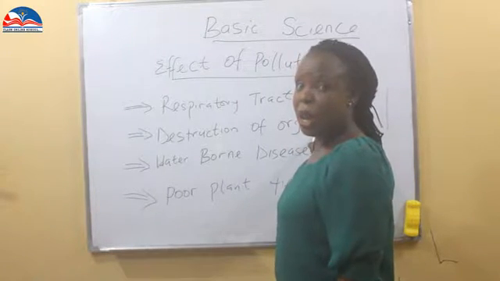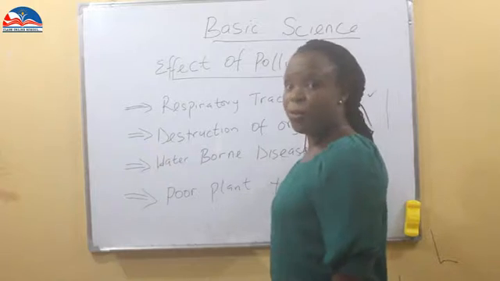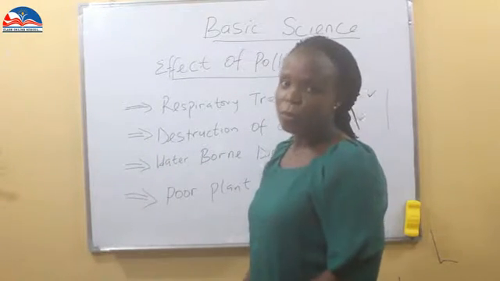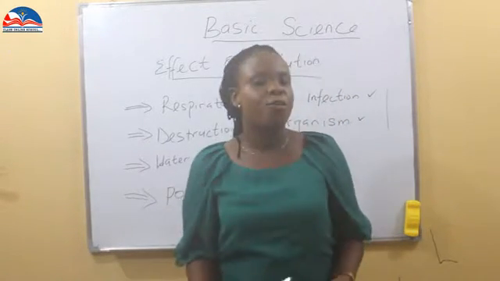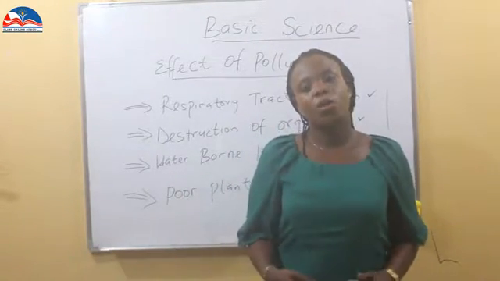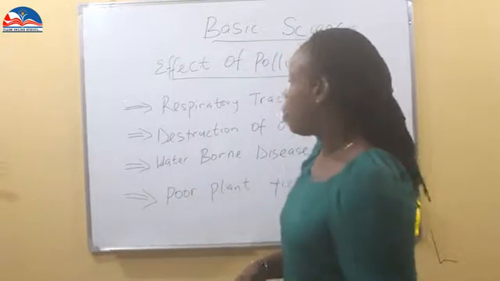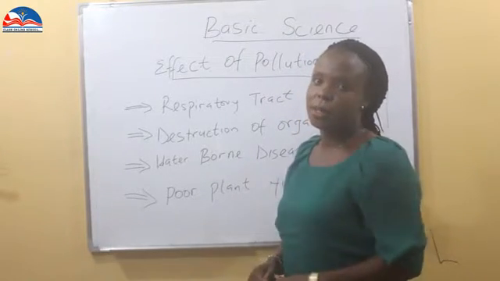And humans, the system, the environment suffers the effect. So it will be better if we take care of our environment so as not to suffer too much from the polluted nature of this.